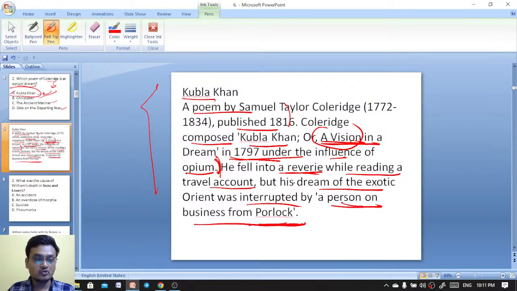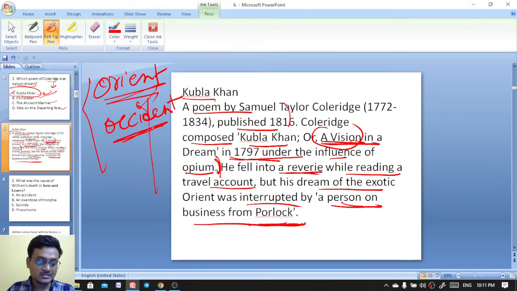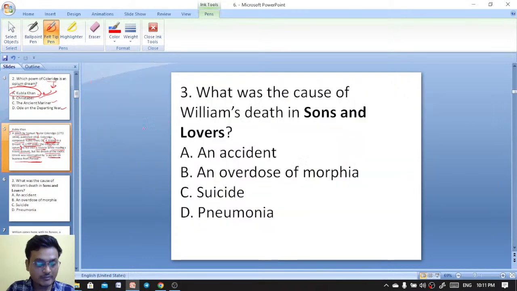Who has given the concepts like Orient and Occident? Tell me. I have earlier discussed this as well. The post-colonial studies. Okay, the concepts of Orient and Occident were given by whom? Write down in the comment box.